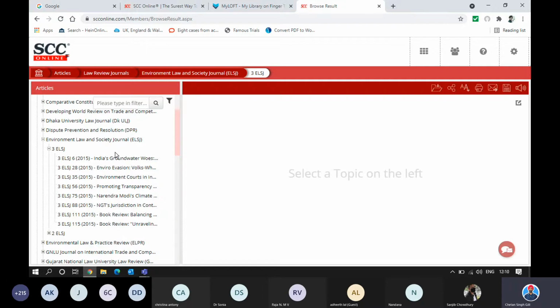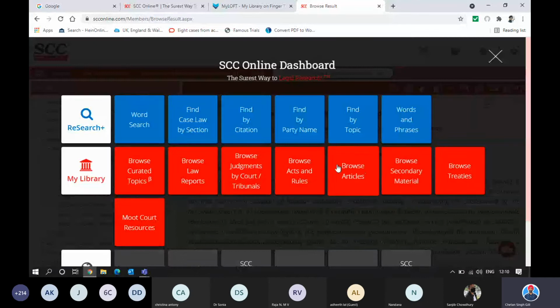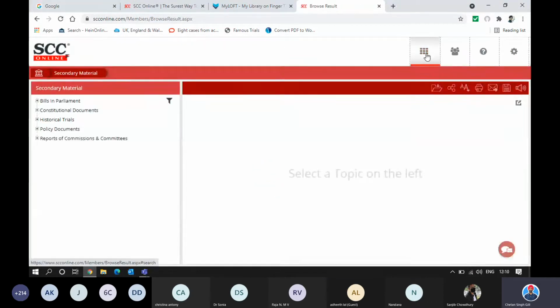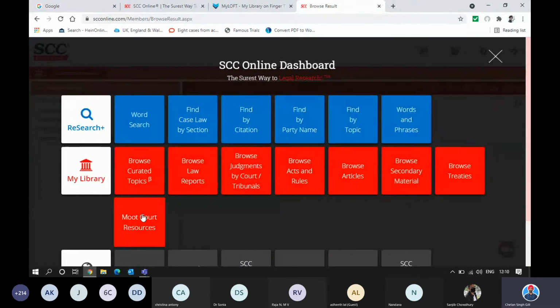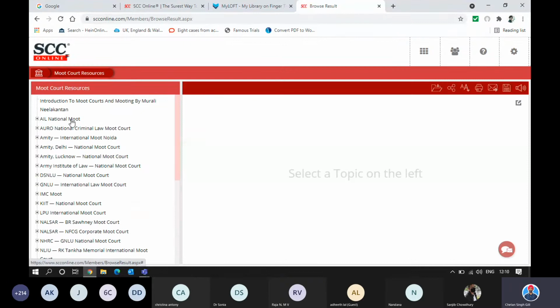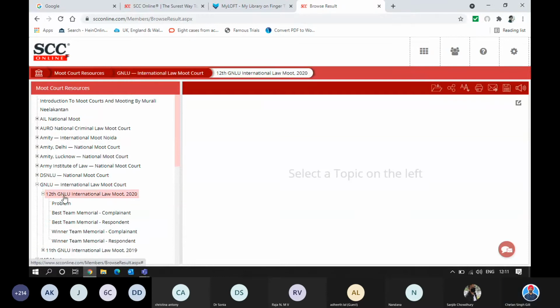Okay, so you can go through this. Any entry you click will get displayed right over here on the right hand side screen. So this is the major difference between the search and the browse. Similarly, there are other factors as well. If I click on secondary material, or let's forget about secondary material, let's talk about moot court resources. If I click on moot court resources, you would see we've been sponsoring a lot of moot courts lately. And if I click on any of these, let's take GNLU, and I take this one.